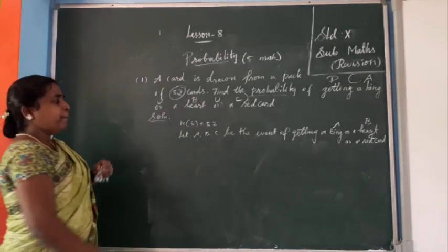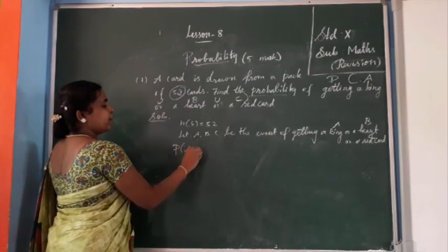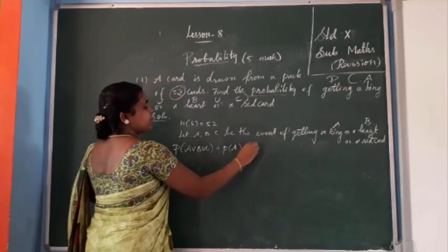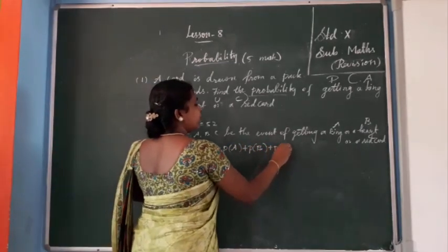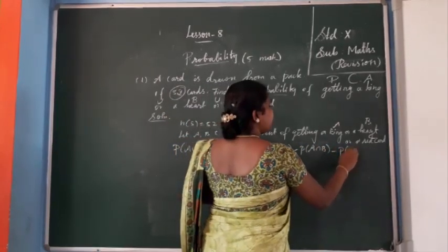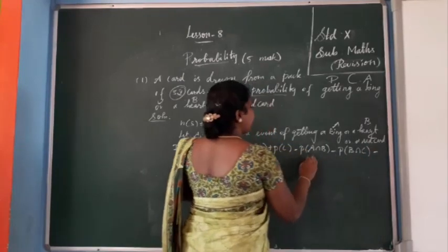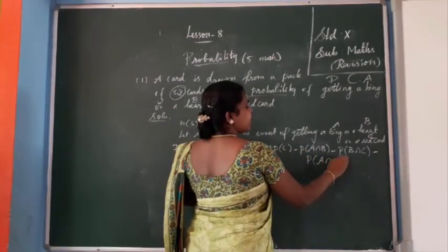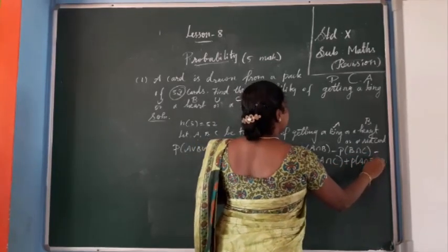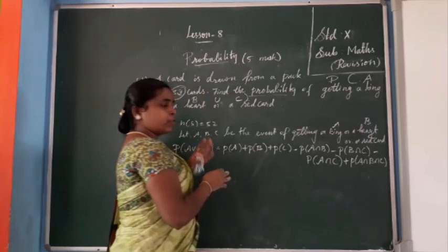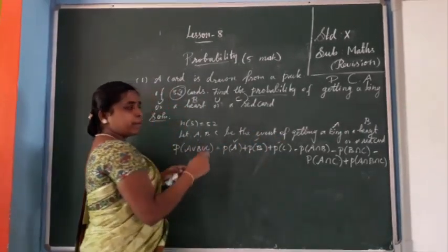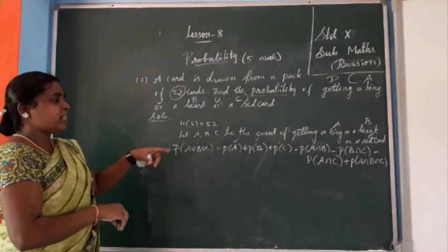What's the formula? P of A union B union C equals P of A plus P of B plus P of C minus P of A intersection B minus P of B intersection C minus P of A intersection C or C intersection A, anyone you can say, plus P of A intersection B intersection C. So this is the formula. So only how to find. So for that you are going to find one by one all the values. P of A, P of B, P of C. First we are going to find P of A.